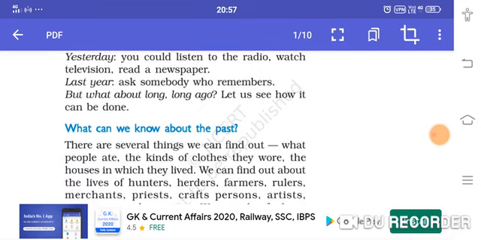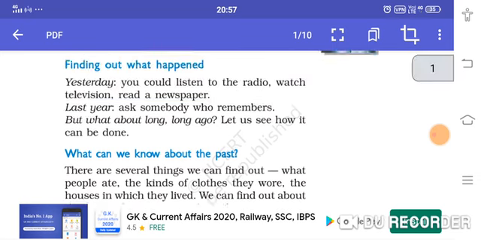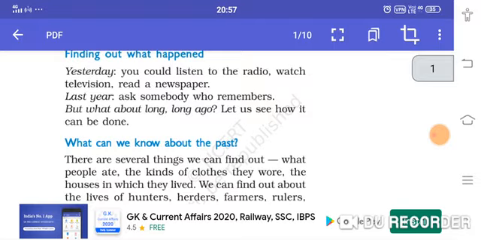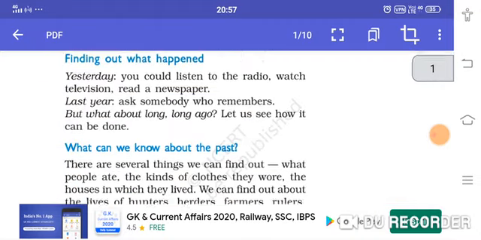Long years ago, what happened? What people ate, what type of clothes they wore, in what type of houses they used to live. Everything we will discuss later in this subject, history. So the first chapter is What, Where, How and When. Means क्या, कहाँ, कैसे and कब. Okay, let us see.